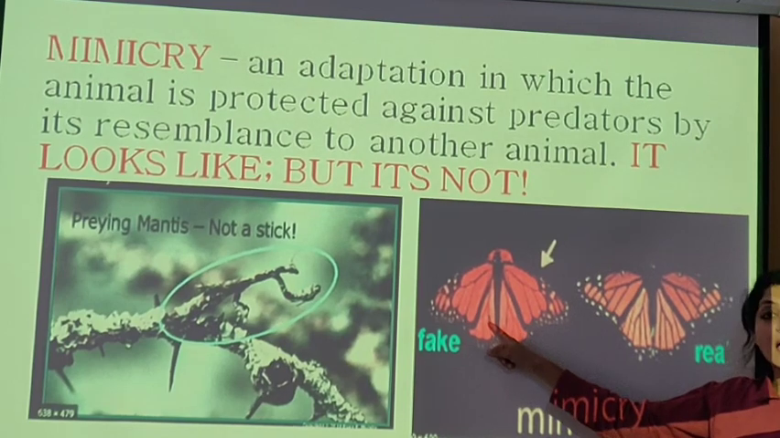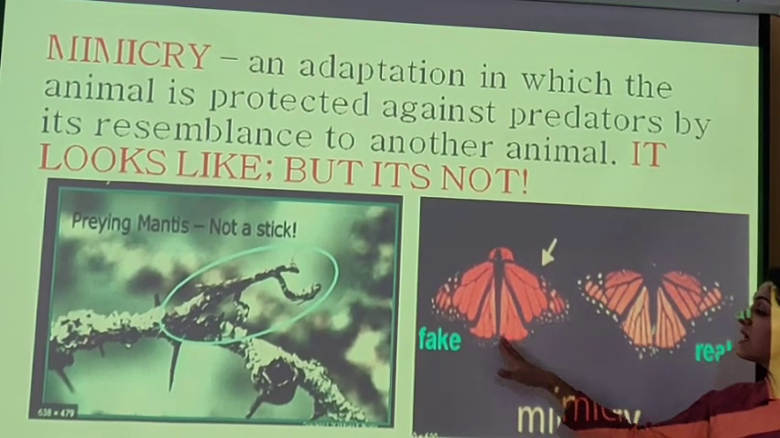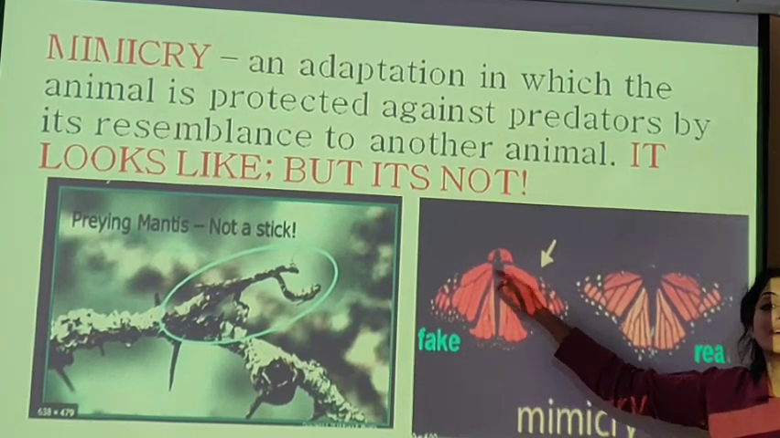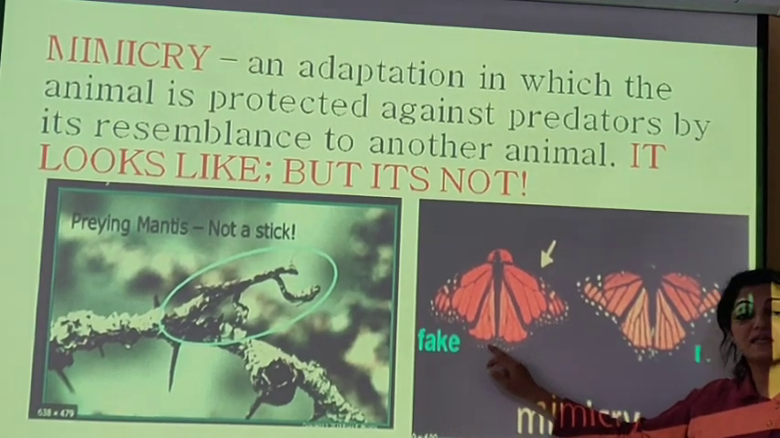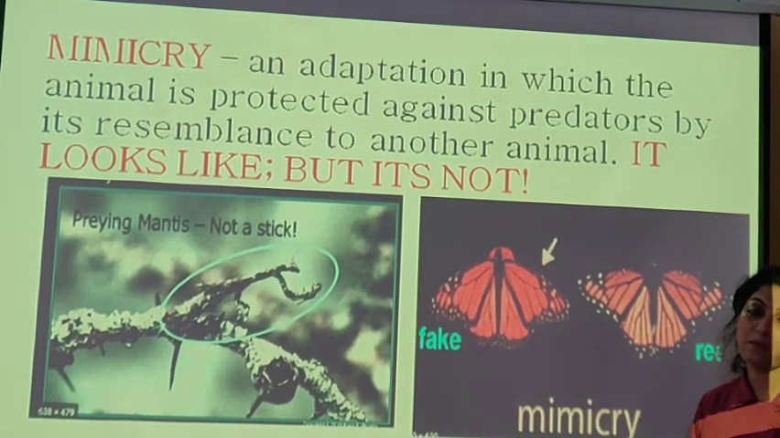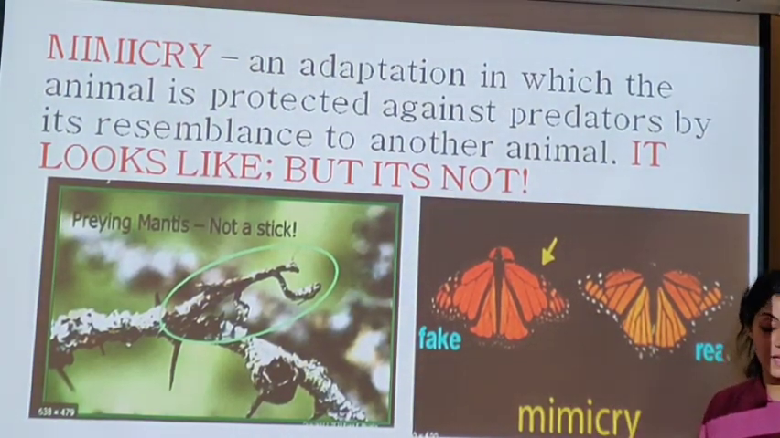What this other butterfly has done, it has mimicked the shape and size of this monarch butterfly. Now the predators are not going to eat this butterfly also, assuming that this is the monarch butterfly and it is going to be distasteful. So that is called mimicry.